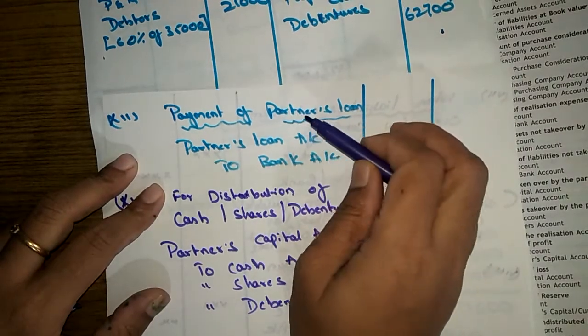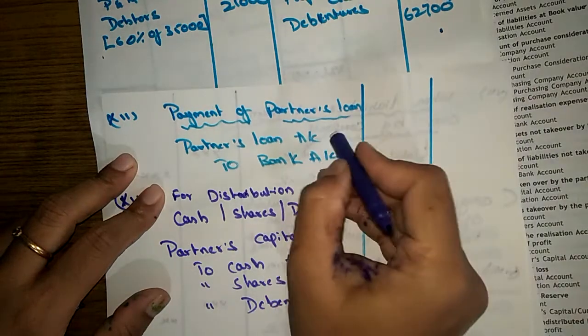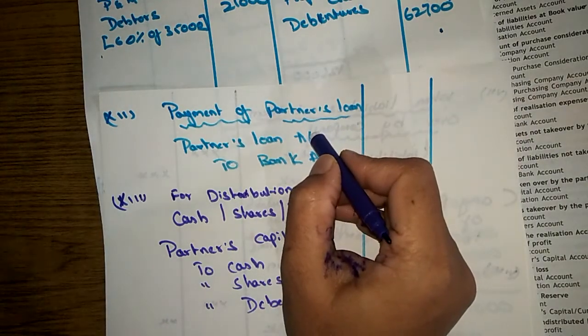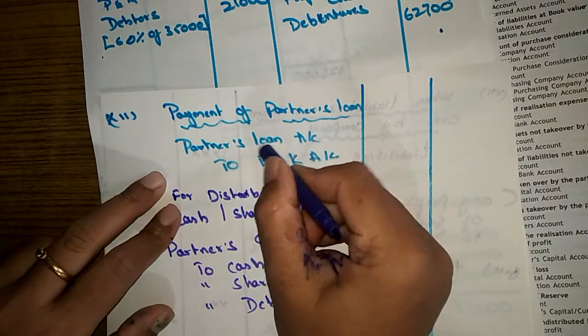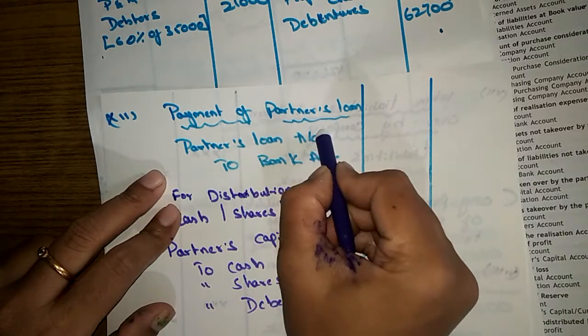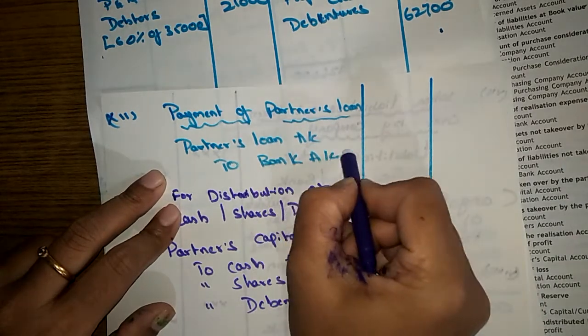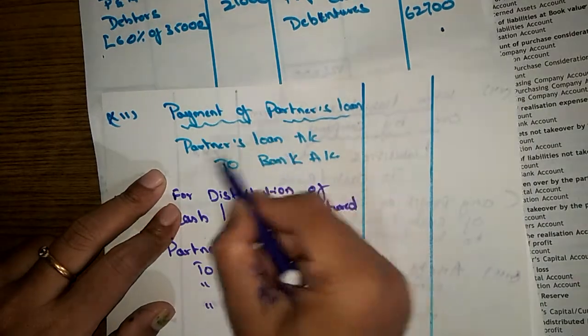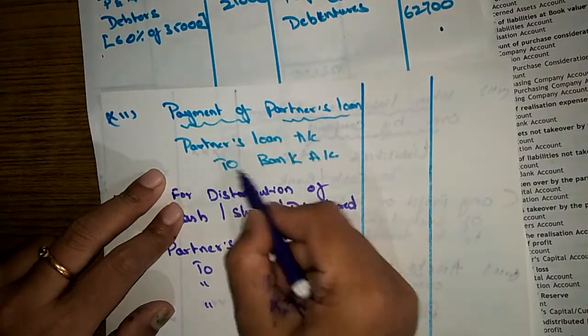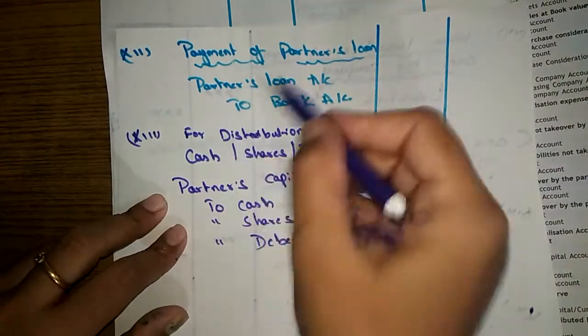If there is any loan in the balance sheet from partners, that loan has to be cleared by the firm by paying it off, so we pass this entry for that.